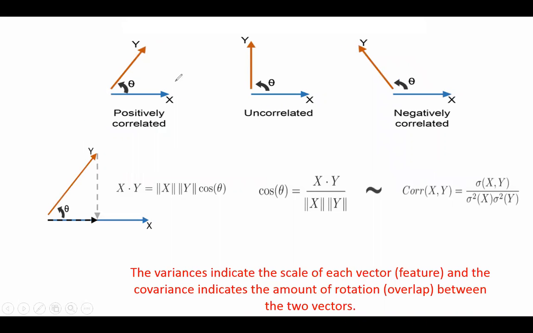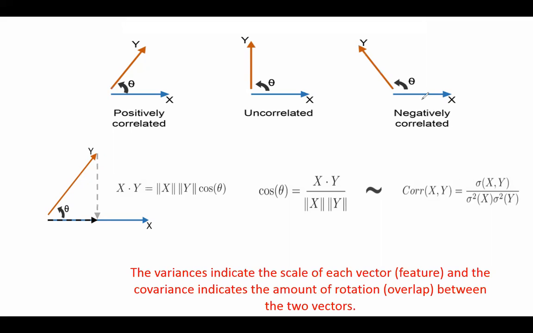So these are two columns, x and y. This is one other interpretation of correlation, which is the angle between the two vectors. Remember, a vector has direction and magnitude both. ये तो पता है ना? So one column is one vector of, let's say, 1000 values. So it has a direction as well as a magnitude, which is called the norm of the vector. Okay? So if the two vectors are in this direction, which has an angle between them less than 90 degrees, then they are positively correlated. If the angle is exactly 90 degrees, then they have a zero correlation. And if the angle is more than 90 degrees, then they have a negative correlation. So this is just one other way of looking at it.